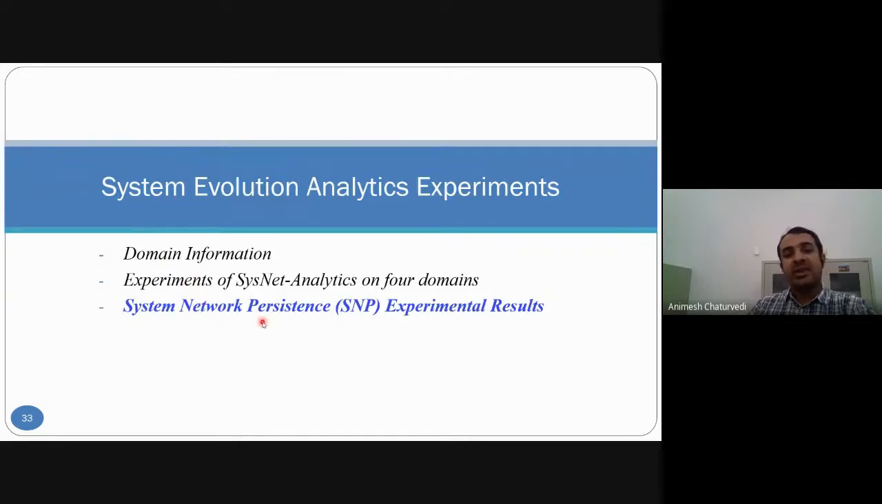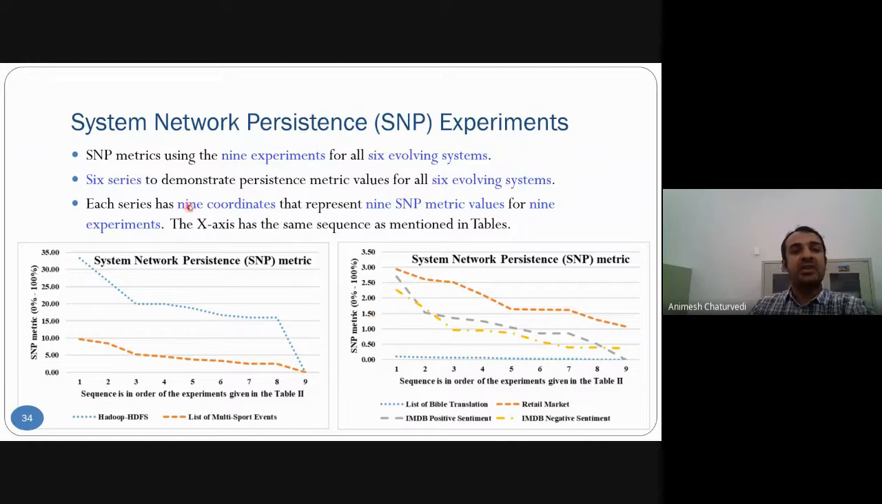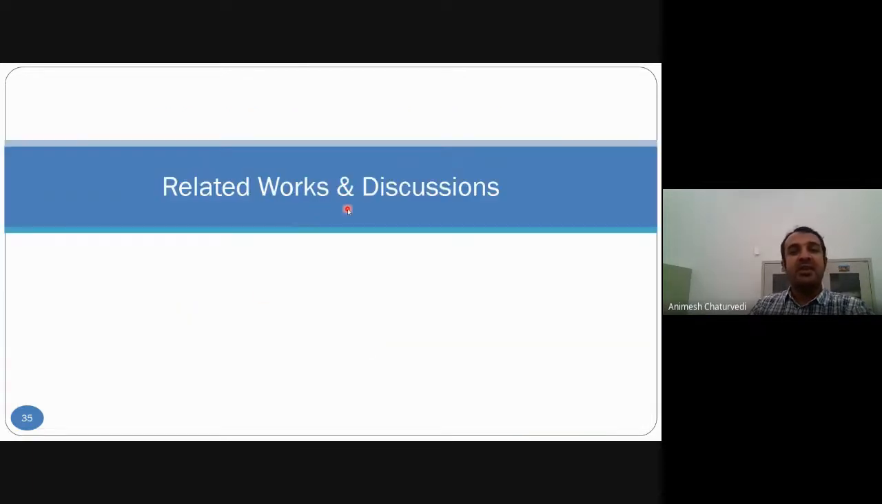Now the system network persistence can be done like this. There are six series for six evolving systems, and there are nine experiments. Results are plotted like this, for the nine experiments, with the SNP matrix on the y-axis. Then related work and discussion.